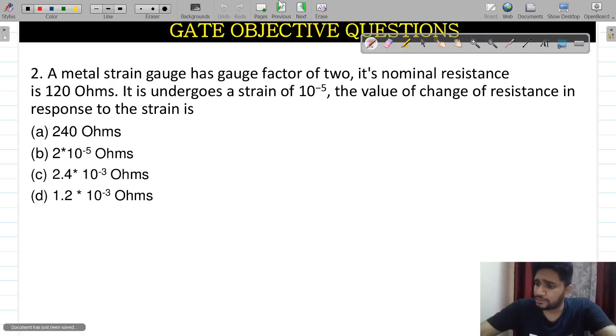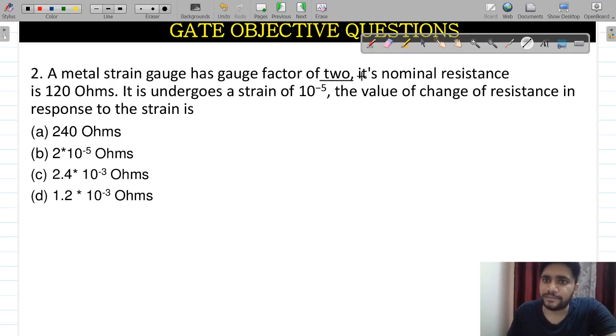This question is from the measurement of strain gauge. Firstly we'll read the question purely, and then we'll move forward. The metal strain gauge has a gauge factor of 2, so the gauge factor will be 2 only.